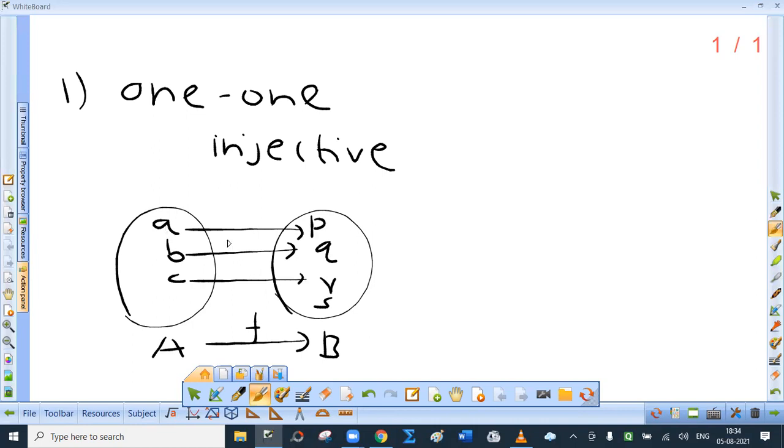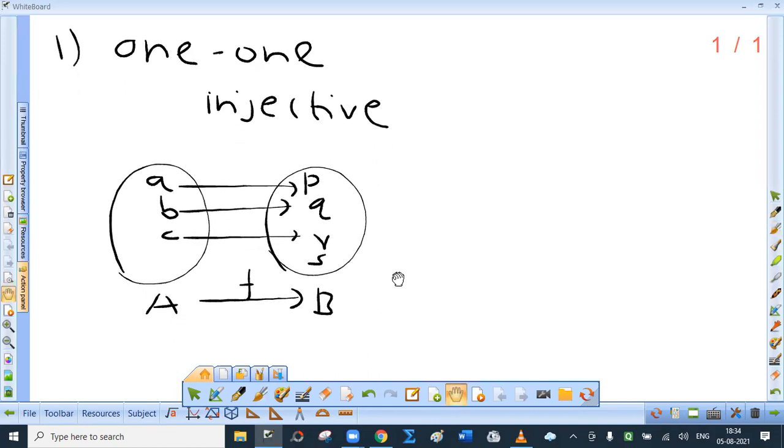So in that case, it will not be 1-1. More than one is called as many. So if A and B have the same image, it is allowed in a function. Still, it is a function, but it is not 1-1 in that case. Okay, I hope you are getting this. It is called as injective.